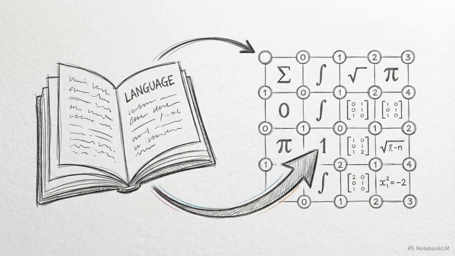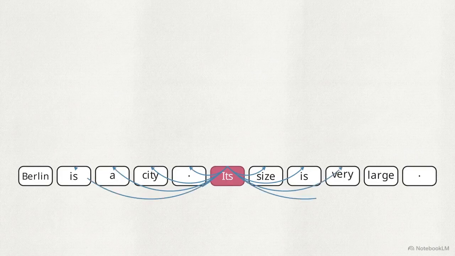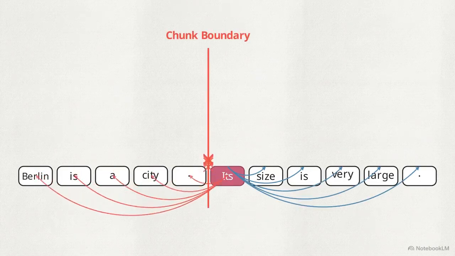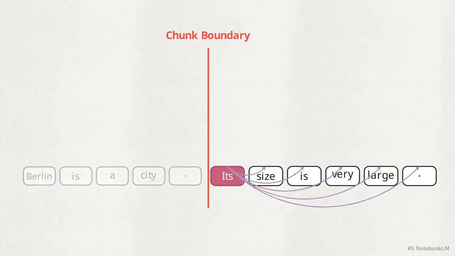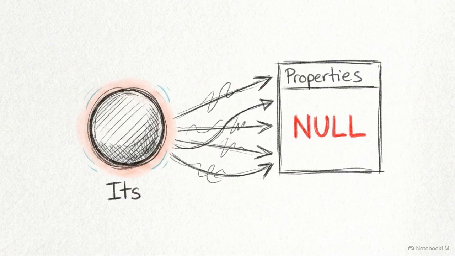A standard transformer model does not inherently understand English. It builds semantic meaning entirely through a mathematical mechanism called self-attention. In self-attention, a token scans surrounding tokens, weighing their relevance to adjust its own meaning. But when the input is pre-chunked, that attention window hits a hard wall, mathematically blocked from weighing tokens on the other side of the cut. If a subject is trapped in chunk A and its referring pronoun sits in chunk B, the vector generated for the pronoun has absolute zero awareness of the subject.